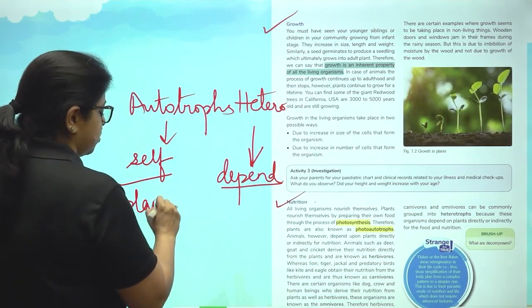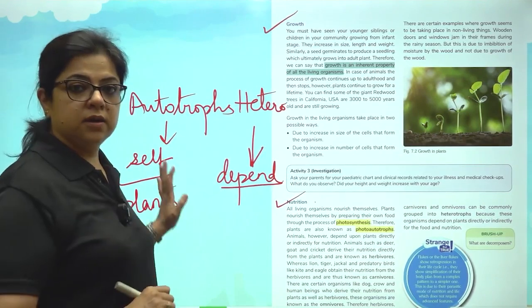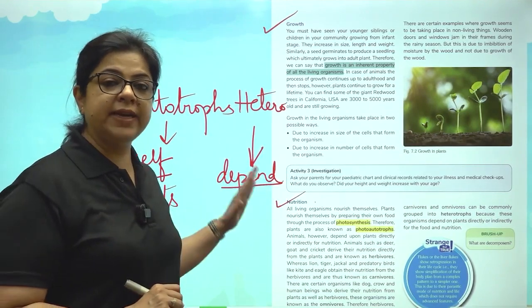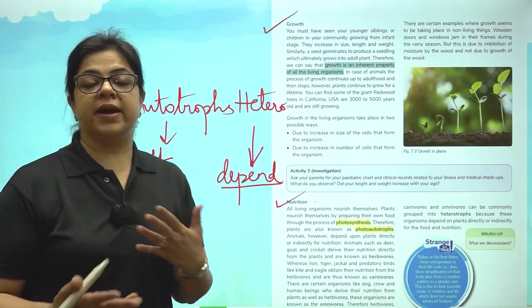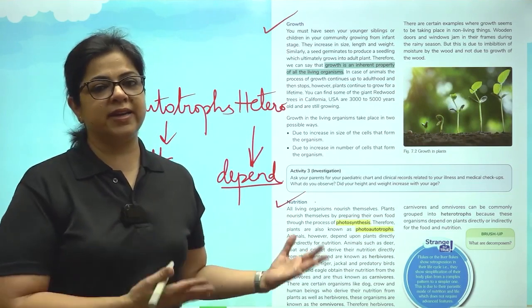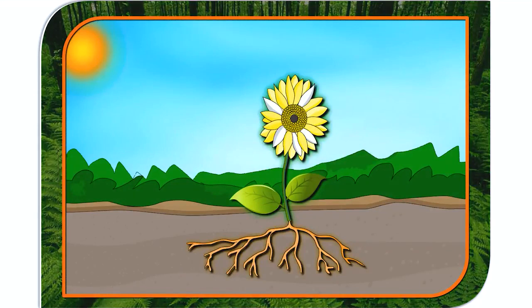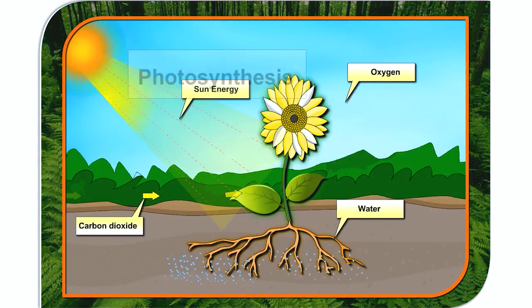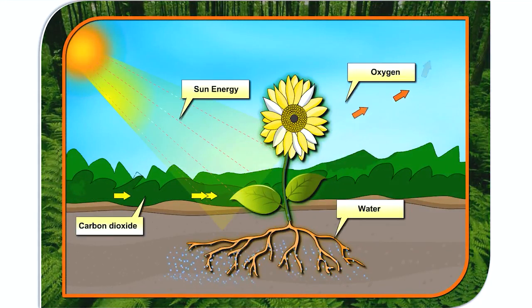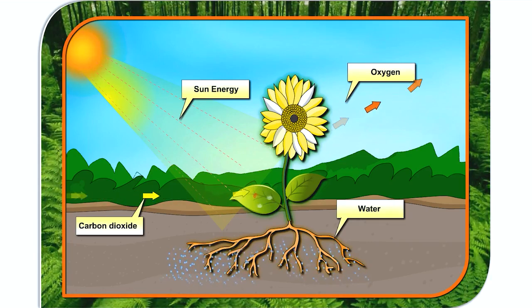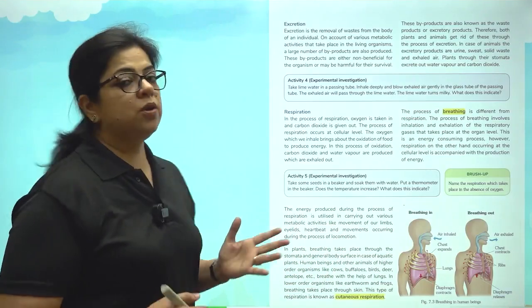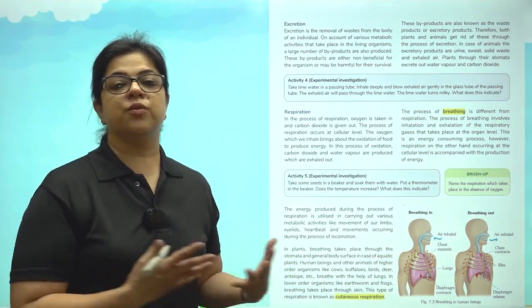Plants are the only autotrophs on earth, and depending on the eating habits, the heterotrophs can be divided into different categories. How? Let us understand. Green plants make their own food by the process of photosynthesis, using carbon dioxide from the air, water, and minerals from the soil, and trapping the sun's energy by chlorophyll. The food produced by the plant is in the form of a sugar called glucose, and oxygen is given out through the stomata. So now we know about all the different categories of heterotrophs.